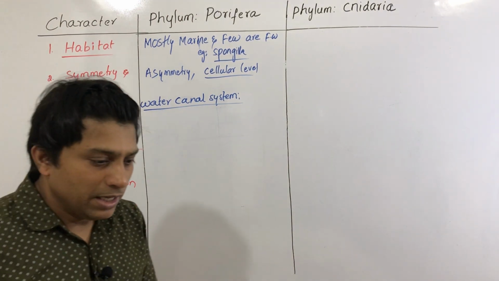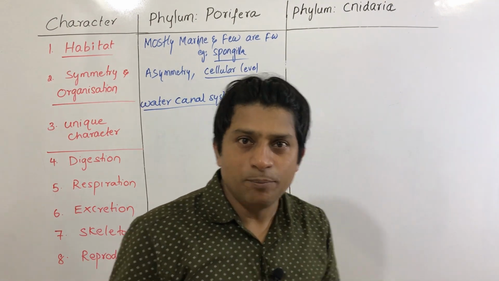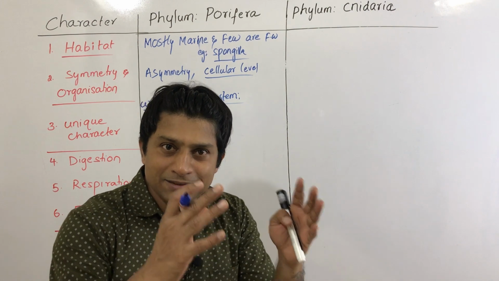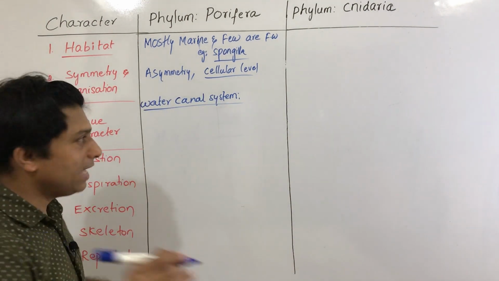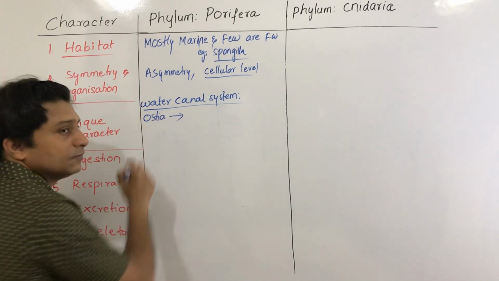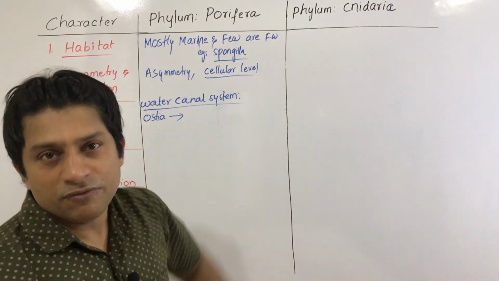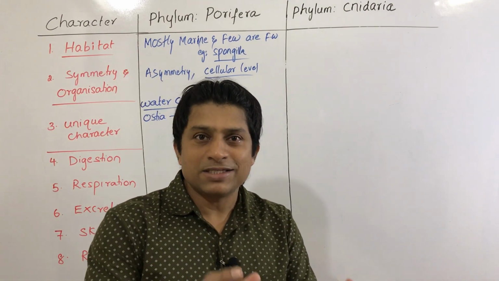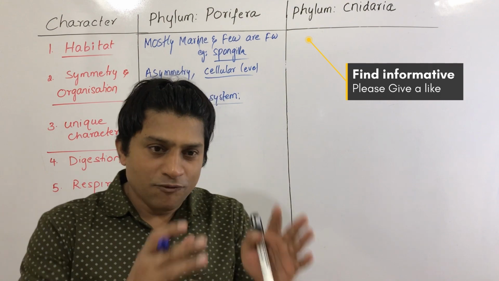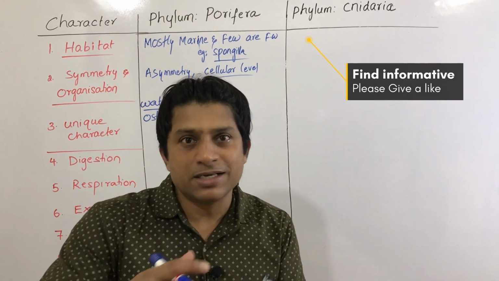Now what is it? In water canal system, water enters into the body with the help of several pores present on the animal body, and these pores are known as ostia. Because of several ostia, the phylum is called Porifera. Ostia are called incurrent pores through which water enters into the body. From ostia, the outside water, that means the surrounding sea water, enters into the body.